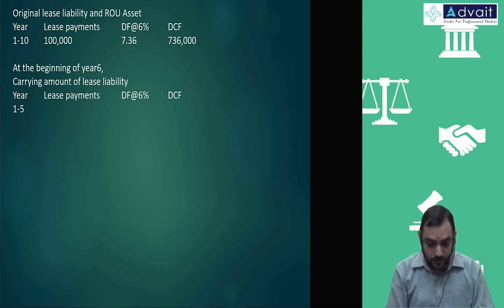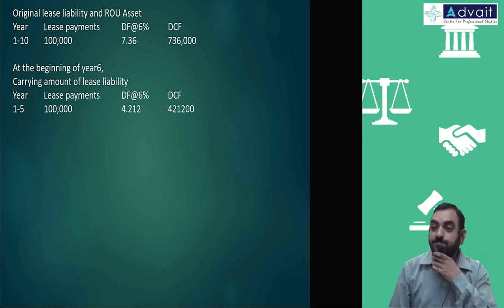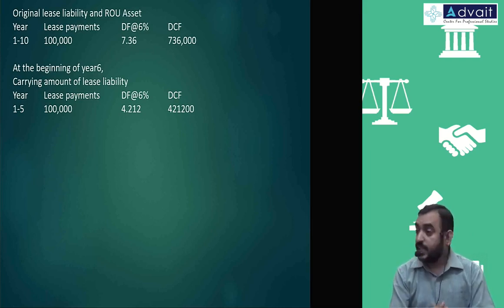Lease payments are how much? 1 lakh. We are calculating existing amounts. And discounting factor 6% for 5 years, 4.212. So 4,21,200. So carrying amount of lease liability is done.